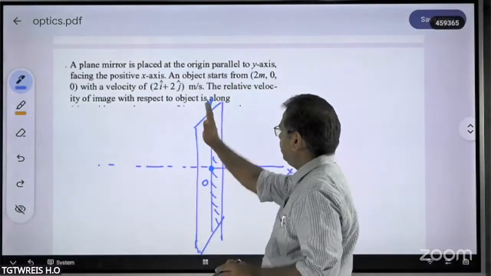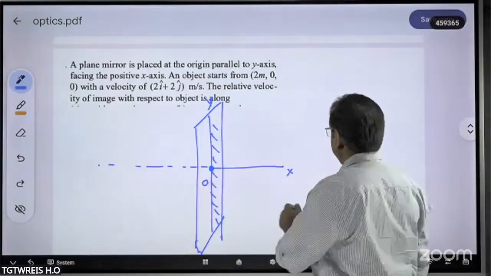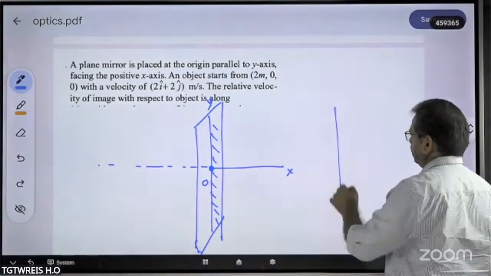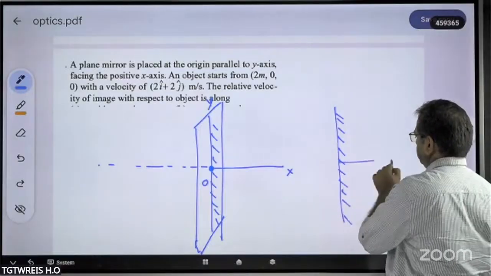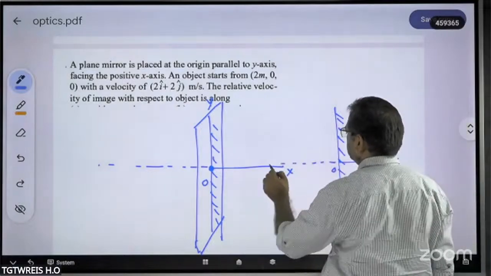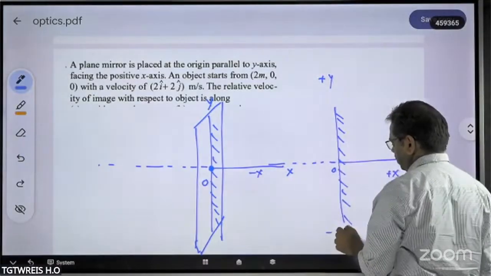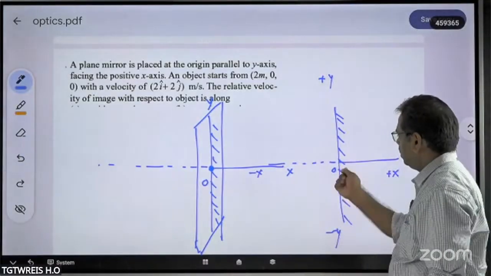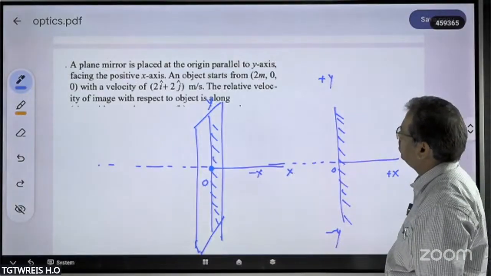To represent the plane, I have drawn this, but no problem, you can understand like this. This is the plane mirror along the y-axis. This is the origin, this is the positive x-axis, this is the negative x-axis, this is the positive y-axis, this is the negative y-axis. Out of the board, positive z-axis, into the board, negative z-axis.